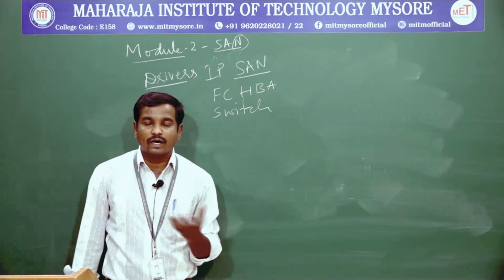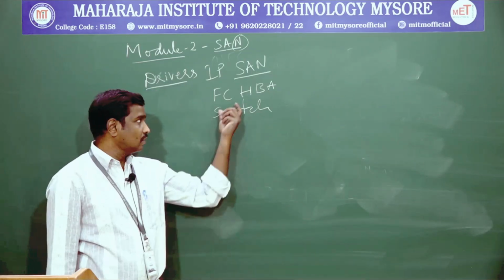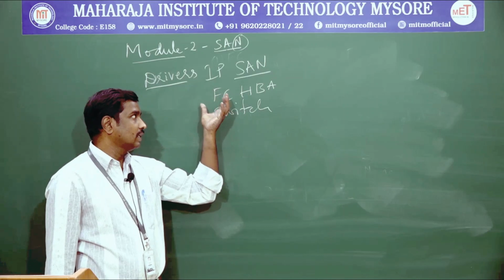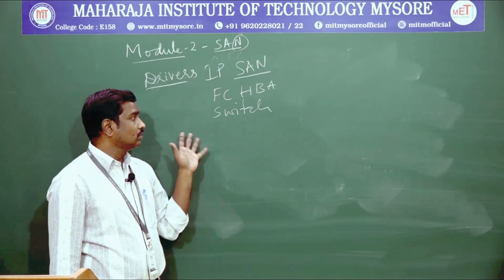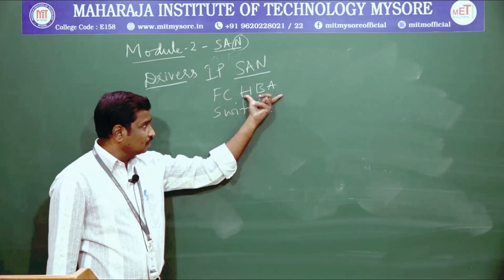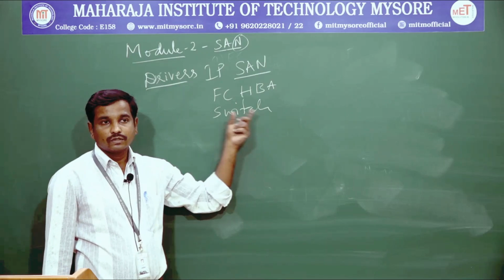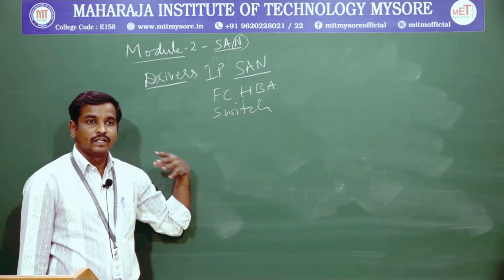We need to make these components less utilized. Whenever we want to connect our fiber channel host machines to the storage array with fiber channel, we need host bus adapters along with switches. So this is costlier.